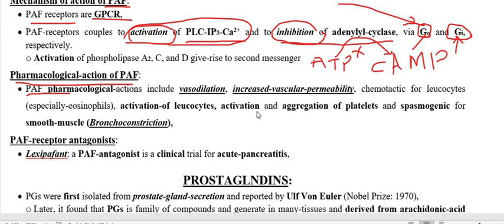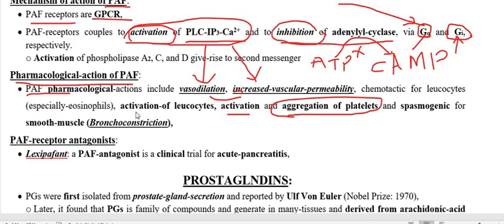Therefore it activates the platelets, and it gives rise to aggregation of the platelets. So this is one function. Because it is acting through the phospholipase C, IP3, calcium pathway, when it is acting on the endothelial cell, nitric oxide is again going to be released, and therefore it finally produces vasodilation. It also participates in the increase in vascular permeability because of the vasodilation. So this is very, very important.